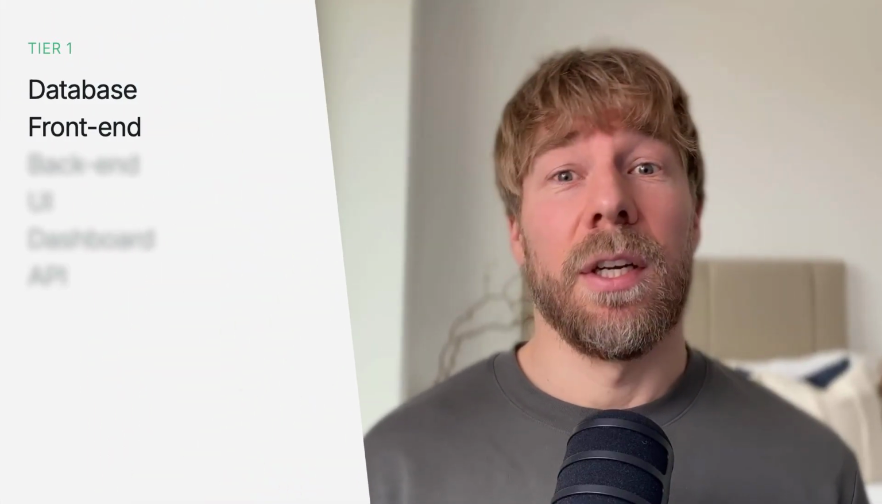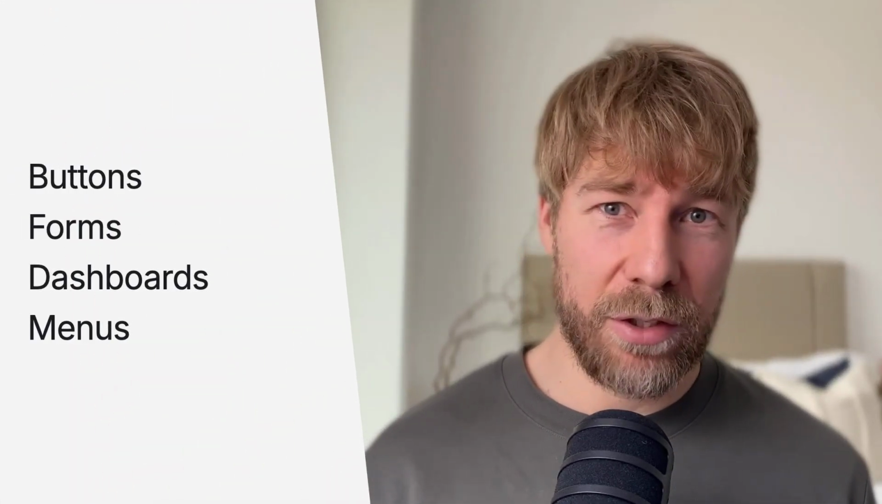Okay, the next one is front end. Front end is everything that the user sees and clicks. Buttons, forms, dashboards, menus, that type of stuff.